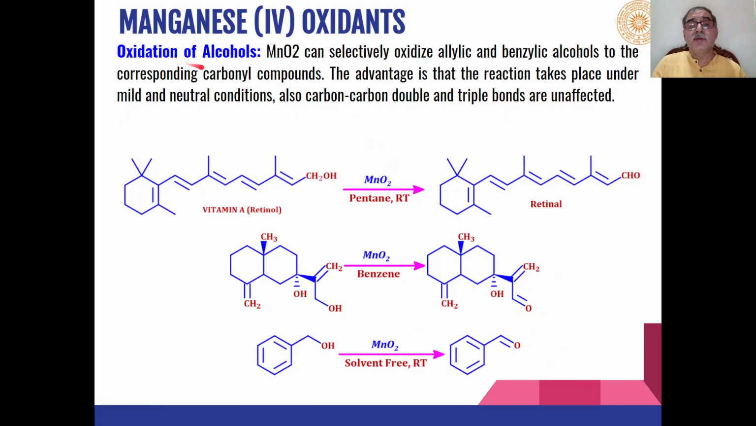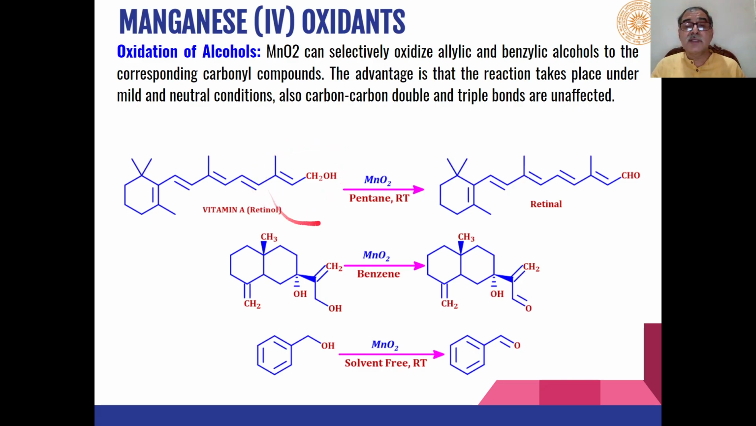Then there are manganese 4 oxidants. They can also undergo oxidation of alcohols. So there are many examples of using MnO2, manganese dioxide, for these types of transformation. So for example, the most common is conversion of retinol into retinal, or vitamin A alcohol into vitamin A aldehyde. So you can see over here